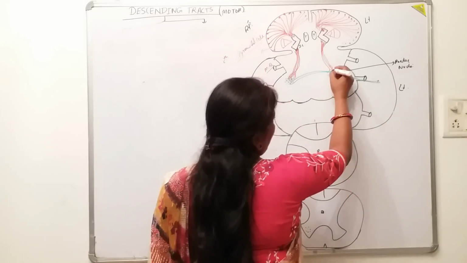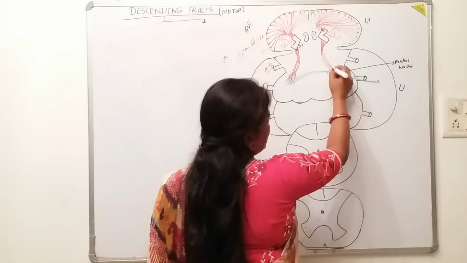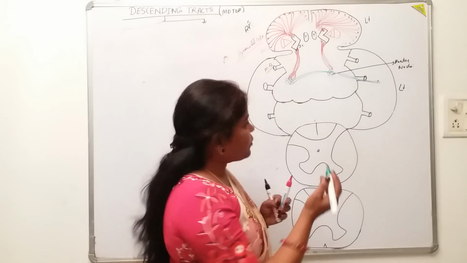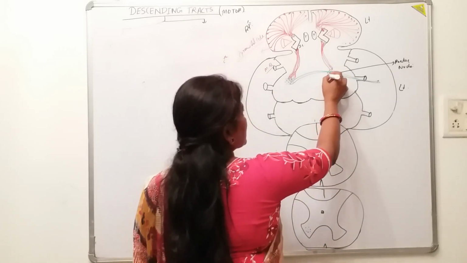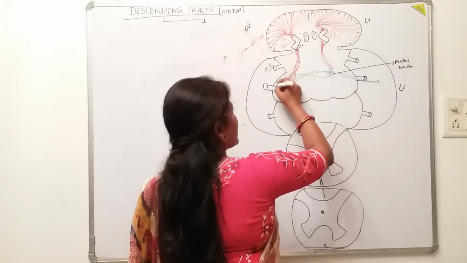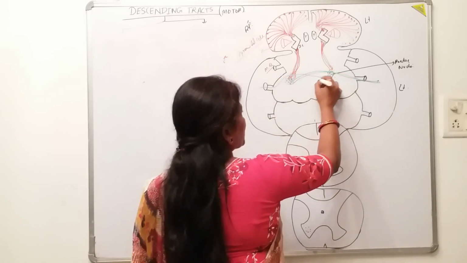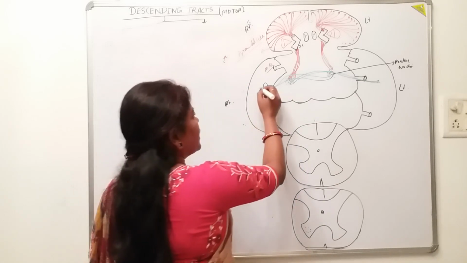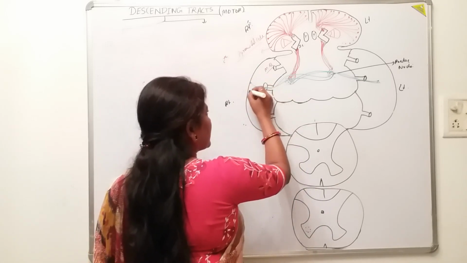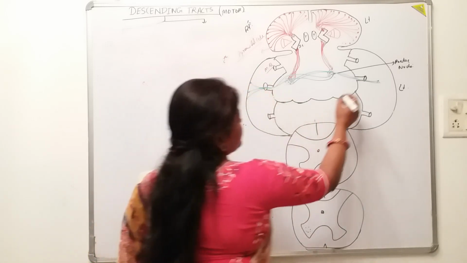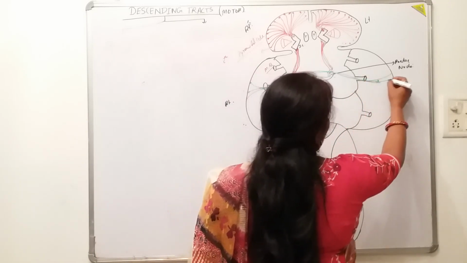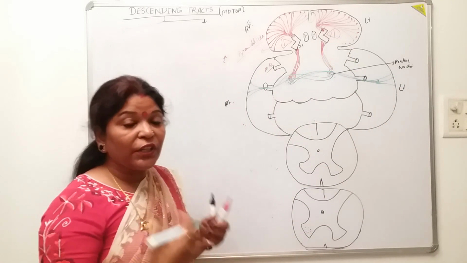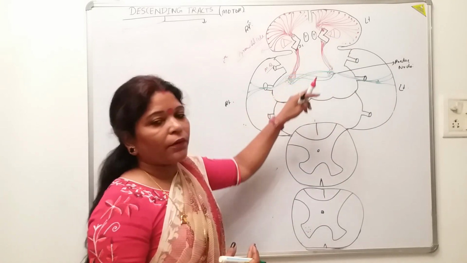These descending tracts again synapse over the pontine nuclei. The axons which originate from this pontine nucleus cross to the opposite cerebellum, reaching it via the corticopontocerebellar fibers, and they alert the cerebellum. They tell the cerebellum about the motor movement which is needed via these tracts.